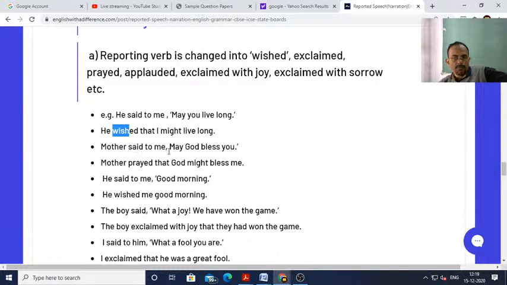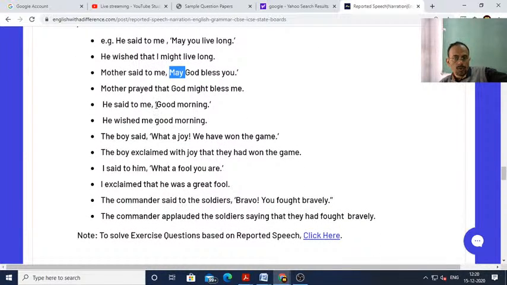Mother said to me, "May God bless you." Mother prayed that God might bless me. It means mother will pray to God, right? That is why the reporting verb is prayed. May will become might. He said to me, "Good morning." So good morning is a wish. Therefore, the reporting verb said to is replaced by wished. He wished me good morning.